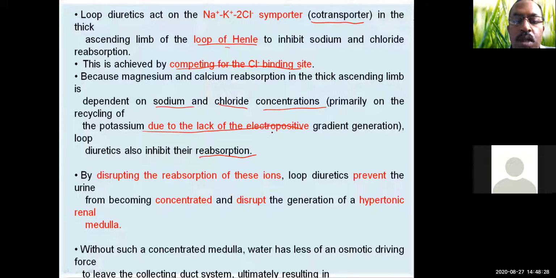So they cause depletion of the potassium ions. Then without such a concentrated medulla, water has less of an osmotic driving force to leave the collecting duct, ultimately resulting in diuresis.